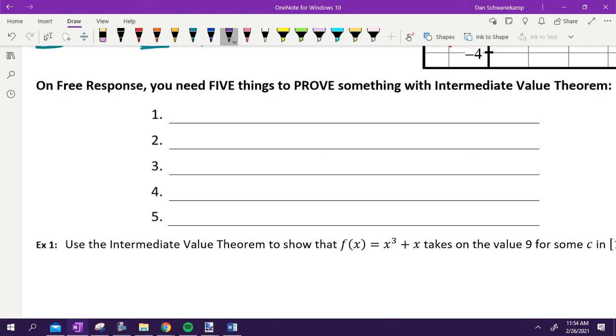What's one that we need? Morgan, what do you need? You got to say it's continuous. If we don't state continuity, then it doesn't matter. Continuous is the most important one. Otherwise, you can jump around and skip values. You've got to state it's continuous. I would state it really early on, or otherwise you'll forget it. Aaron, what else?